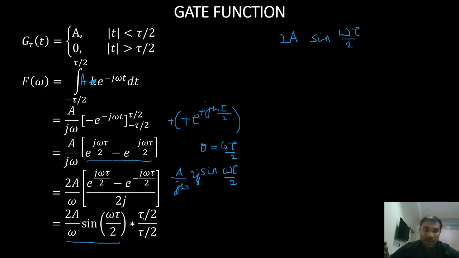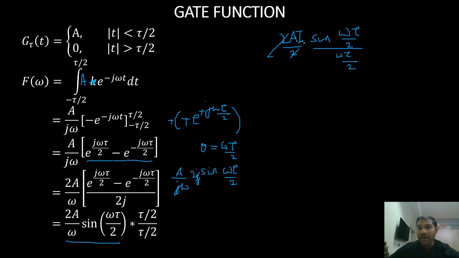Here I'm multiplying it with tau by 2, and I have tau by 2 in the denominator, and then omega is left over. I'm just rearranging what I have in the previous step. So this 2 gets cancelled.